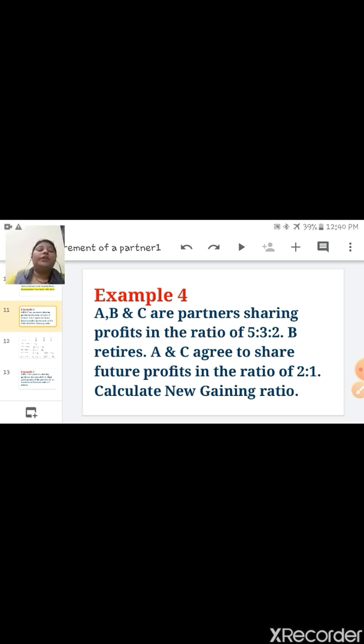Children, here the old ratio is 5/10, 3/10, 2/10 and B is retiring, which means B's share is 3/10. A and C agree to share future profit in the ratio 2:1. Now here you have to calculate the gaining ratio.